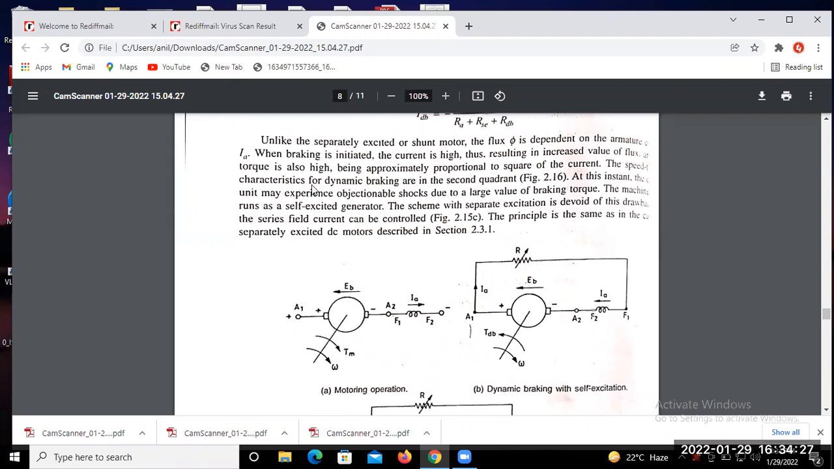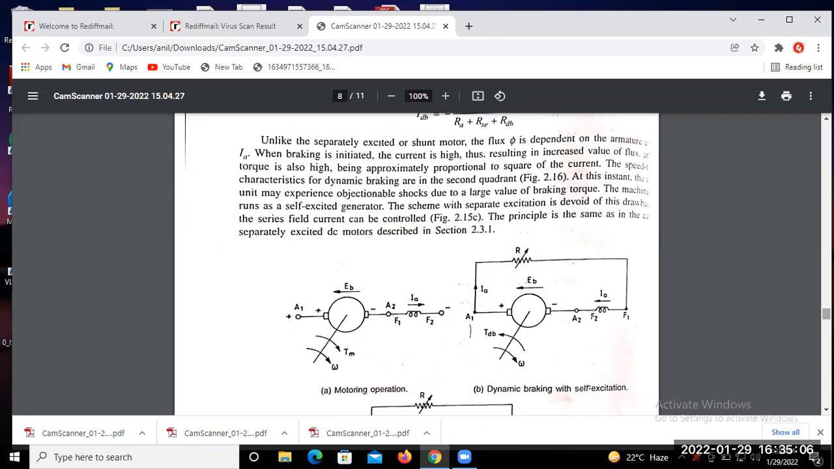Like the separately excited motor, the flux is dependent on the armature current IA. When braking is initiated, the current is high, thus the flux increases and the torque is also high, being approximately proportional to the square of the current. We have already seen the derivation of the torque and armature current. Before saturation, torque is directly proportional to the square of the armature current, and after saturation, we may say it is directly proportional to the armature current.